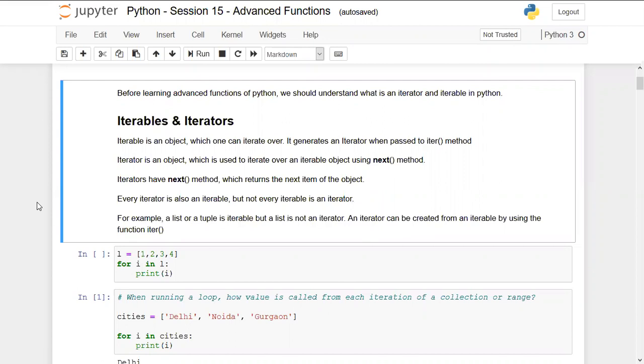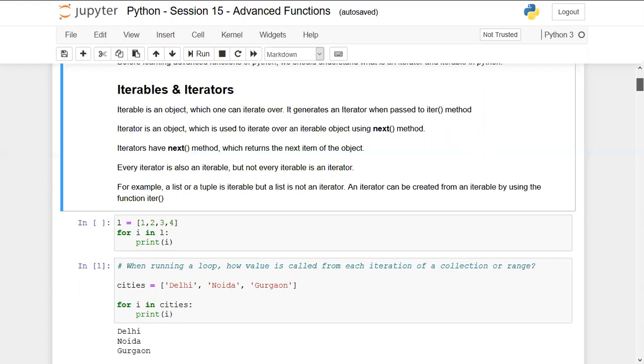Any questions in this theory? Anyone? No, Kashish. Okay, so is this confusing or is it clear? Yeah, fine. It's clear. Okay.